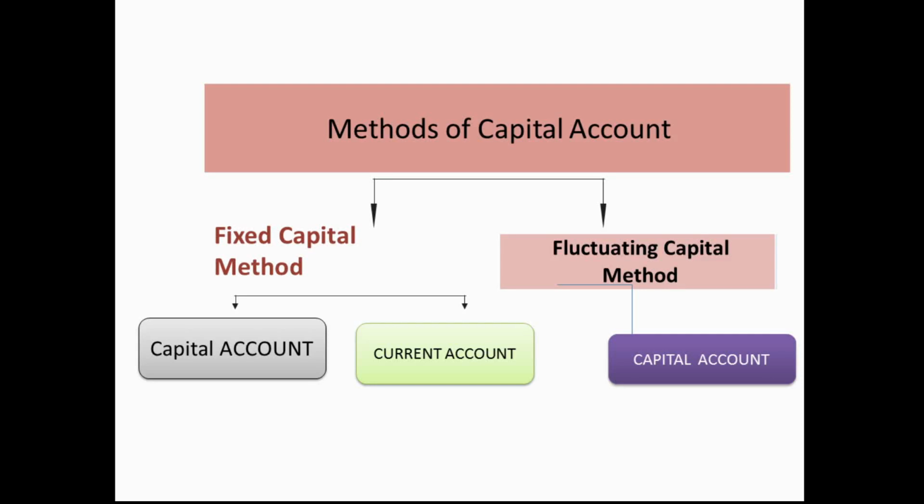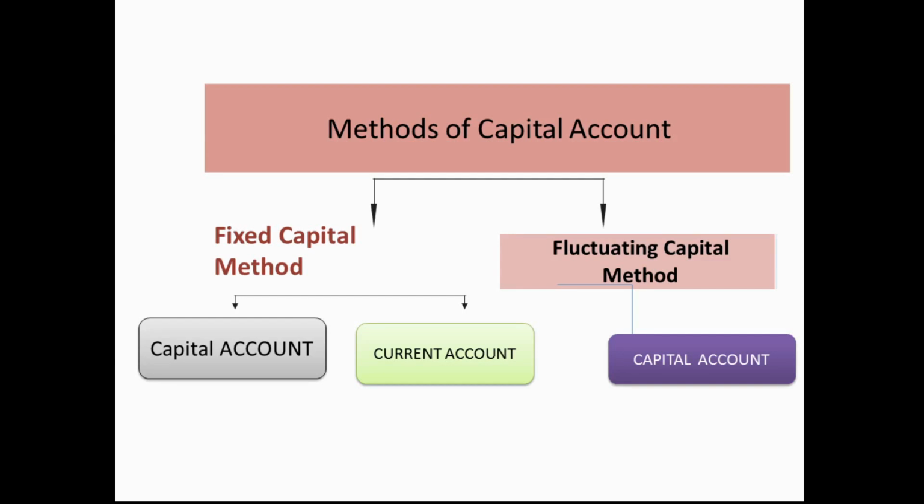Methods of capital. There are two types of method. Methods of capital means the way in which the partners are going to maintain their capital account. That is known as the methods of capital account. There are two methods, fixed capital method and the fluctuating capital method. Capital account and the current account fall under the fixed capital method, and capital account falls under the fluctuating capital method.